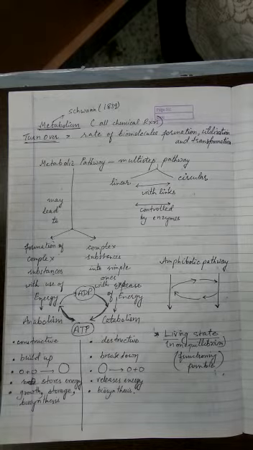Once they are absorbed, they are supposed to be used now to form complex molecules again, because when we consume plant protein, it cannot be straight away changed into animal protein or human protein. So it has to be first broken down into amino acids. This is called digestion. And once amino acids are formed, these amino acids are again joined with the help of peptide bonds, and animal protein or human protein, for example, muscle protein, is formed. So these two types of reactions which go on inside a living organism together are called metabolism.